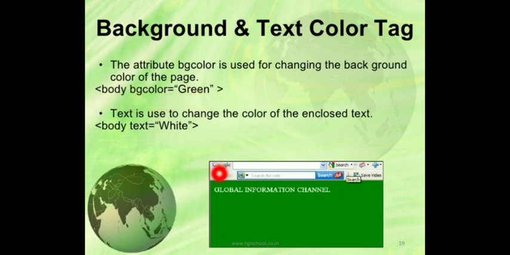That means the page, the content area, this is the content area you can see, is in green color. Now the text attribute is used to change the color of the enclosed text. One more attribute is there, that is body text white. So body text white means whatever text is there in the content area will be in white color.